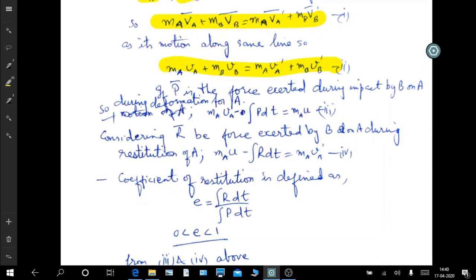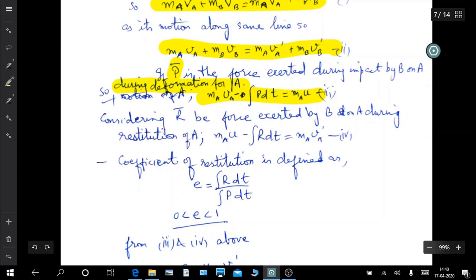So now if P is the force exerted during the impact by B on A, then during deformation of A, this is the moment balance equation: MAVA minus the integral of the impact force P dt is equal to MAU. U is the velocity after impact, during which the two bodies are together, that is, during the period of deformation and restitution.